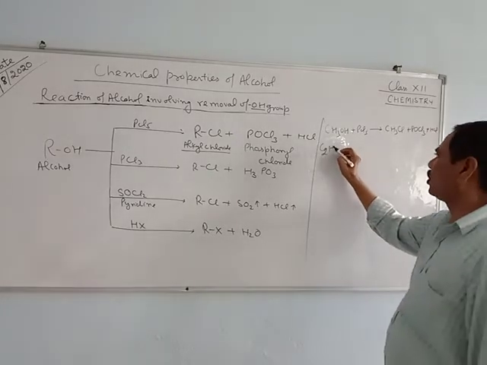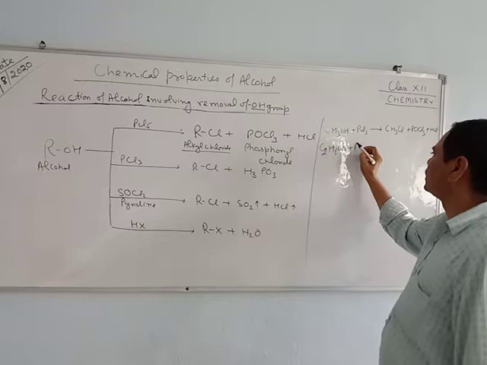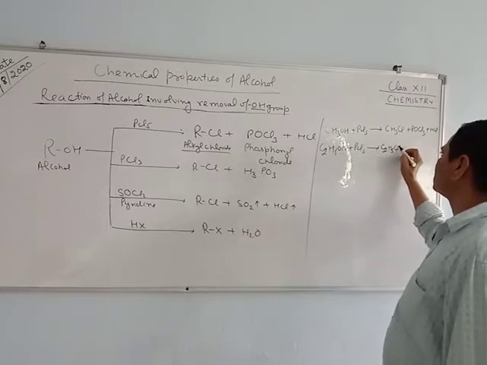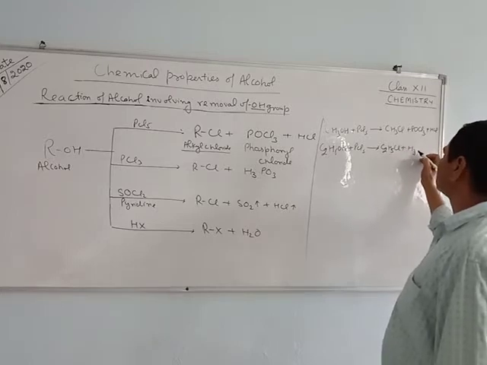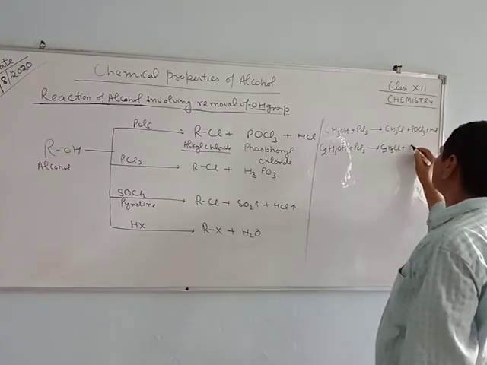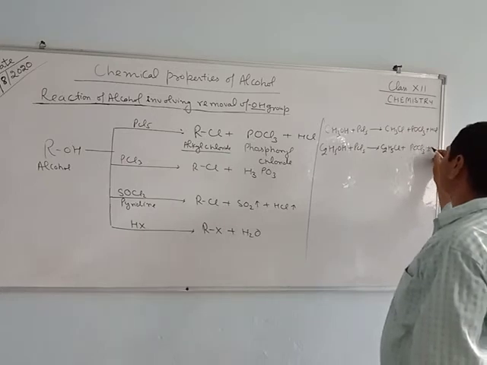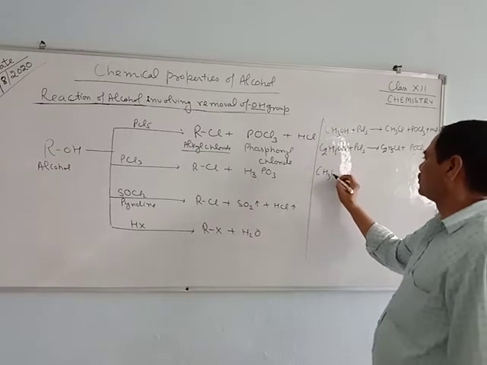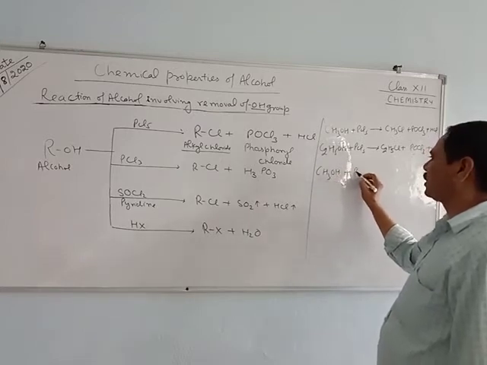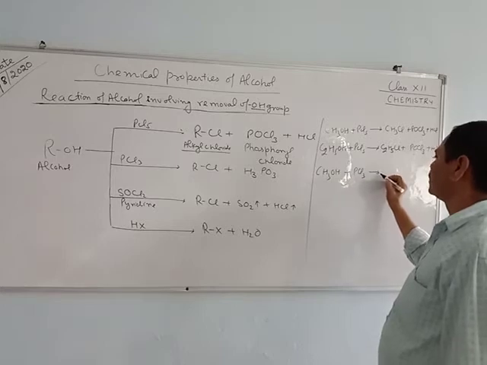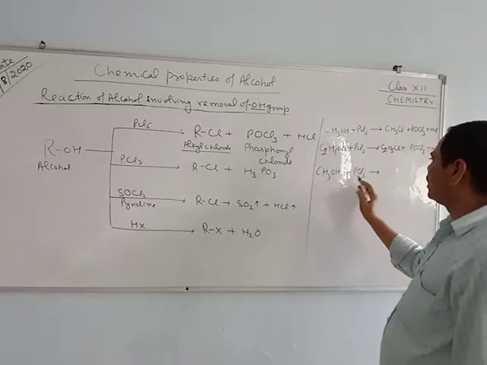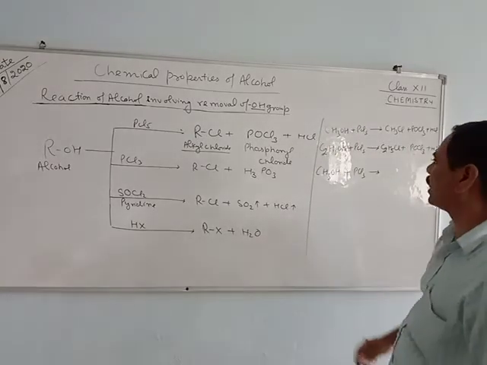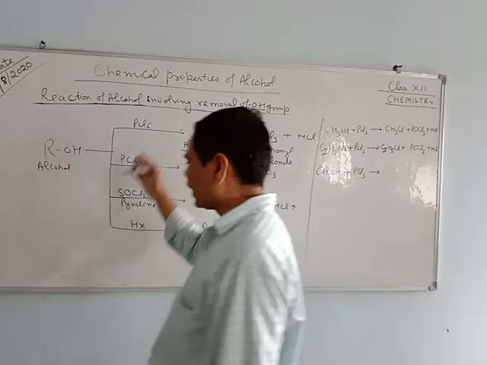If you take ethanol, C2H5OH plus PCl5, then we get C2H5Cl plus POCl3 plus HCl. In the same way, we can use CH3OH plus PCl3 to get methyl chloride, and in the same way you can write the reaction of all the alcohols with any one of these reactants.